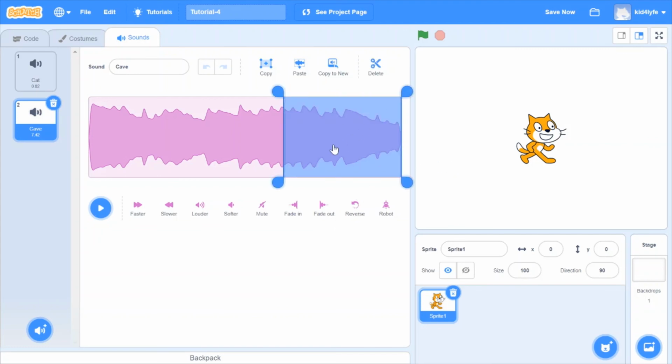Another way to delete without pressing the backspace is just pressing delete.